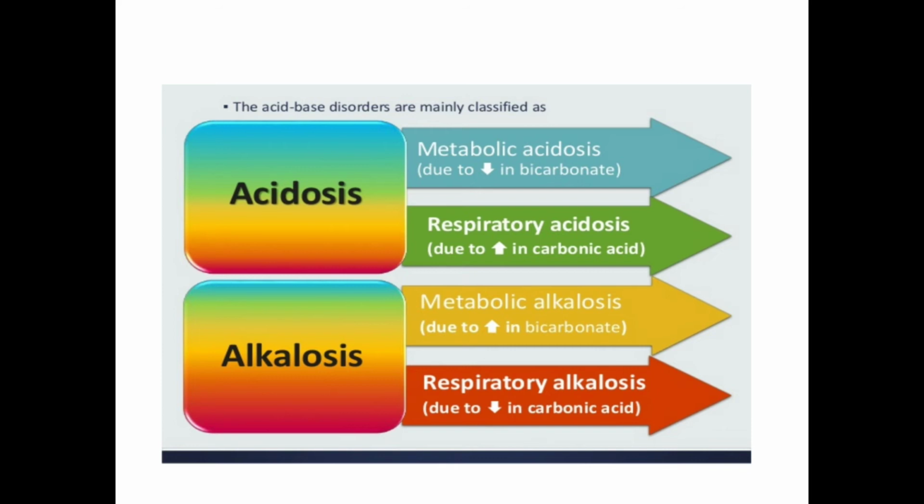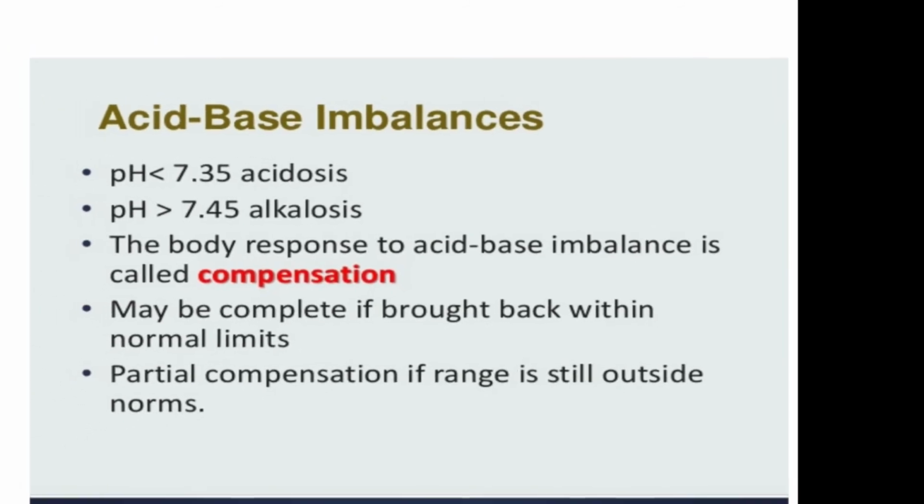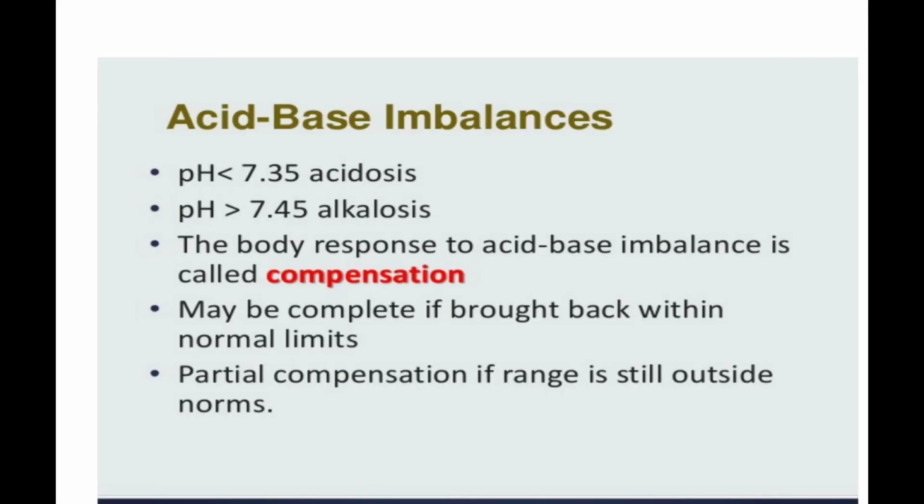So there are acidosis and alkalosis. Both will change the pH of the blood. What is the pH of the blood? 7.35 to 7.45. So this is a narrow range. Any change in the pH leads to acidosis if low and alkalosis if high. Both are a risk to the body because various biochemical activities in the cells, mainly enzymes, are pH dependent.